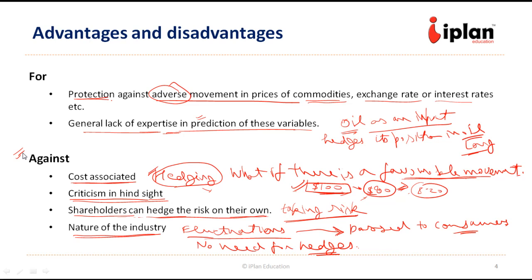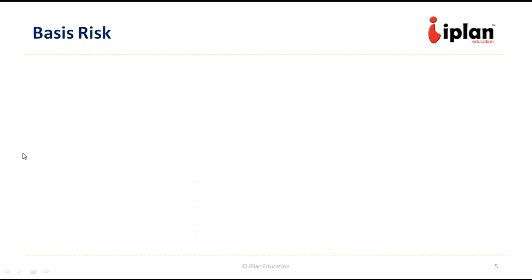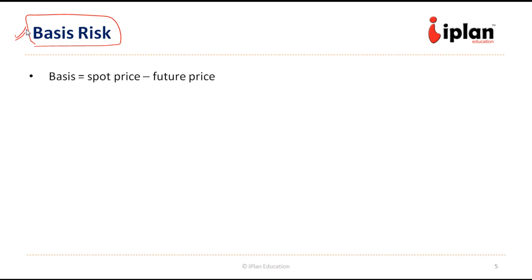Let us move to the next concept, the basis risk. When we talk about futures, this is the most important risk which a future contract will have. Basis is nothing but the difference between the spot price and future price. Normally this relationship between spot and future is determined by the cost of carry and the interest rate, etc. Normally the basis is negative because future price is more than the spot price, but there might be certain cases where we find exception to that.